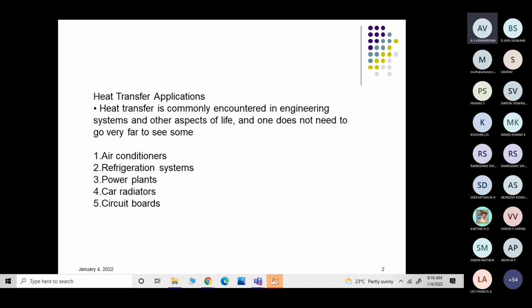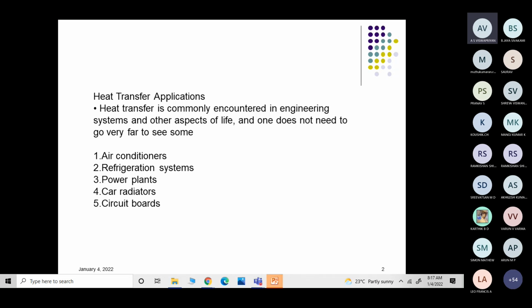Similarly, in power plants we have the boiler and the heat exchangers where water is converted into steam, and then the steam impinges on the turbine blades. The turbine is usually connected to a generator, so that the generator generates the electric power.